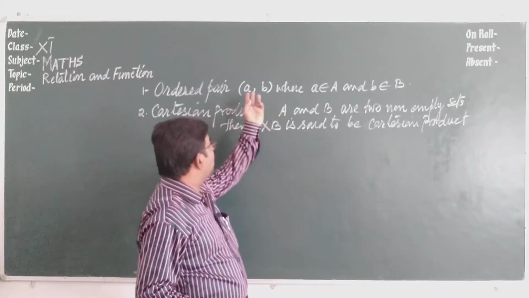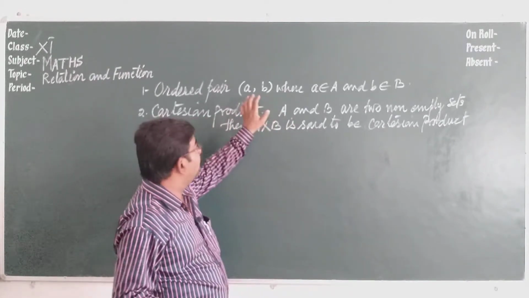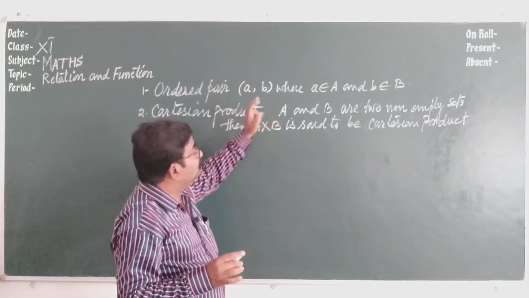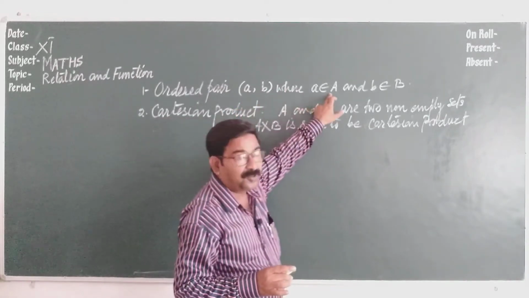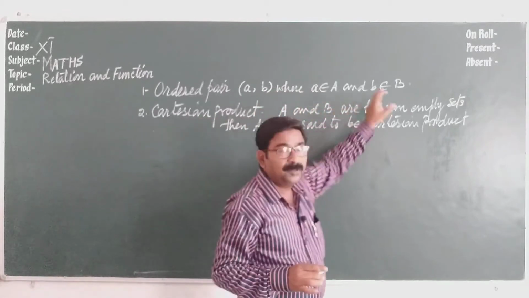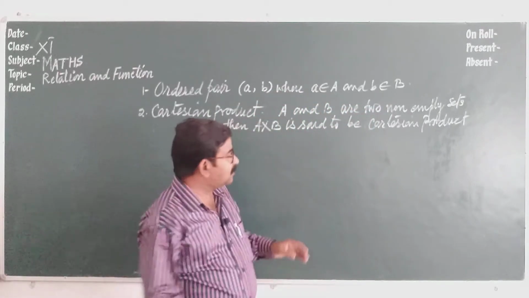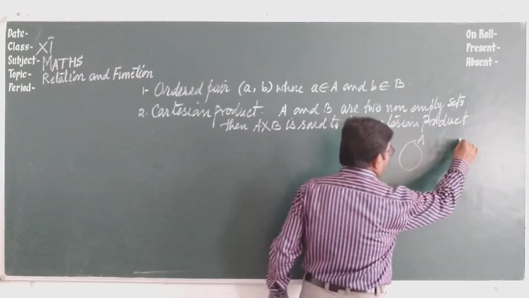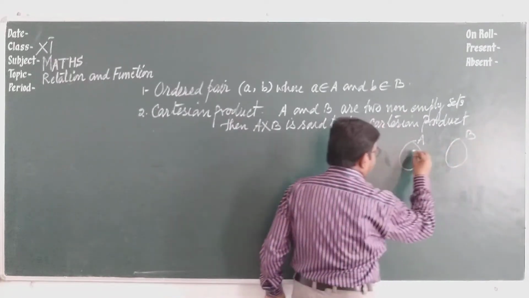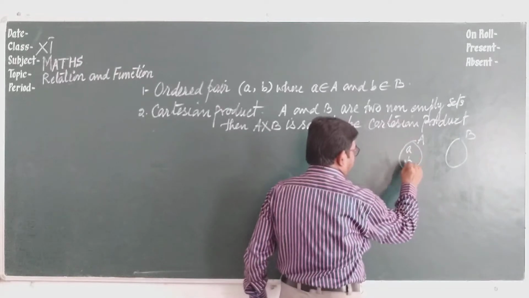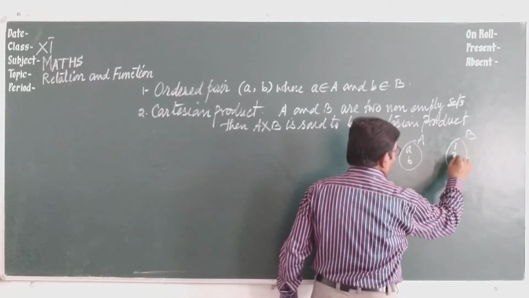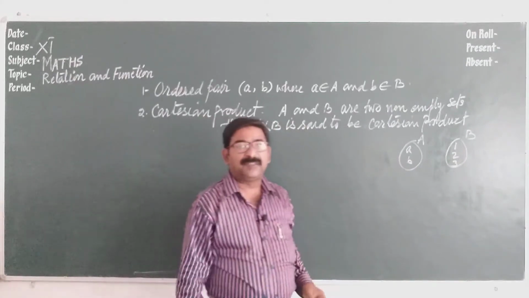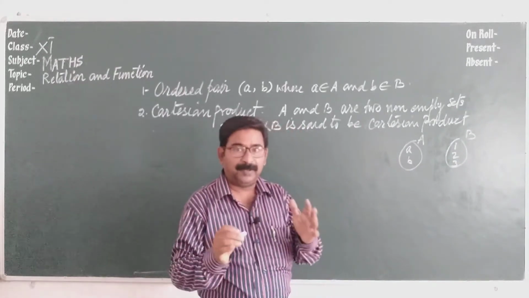This means that in these pairs the first element belongs to the first set and the second element belongs to the second set. Suppose I write a set A and another set B. A has elements a, b, and B has 1, 2, 3. How many pairs can we form?